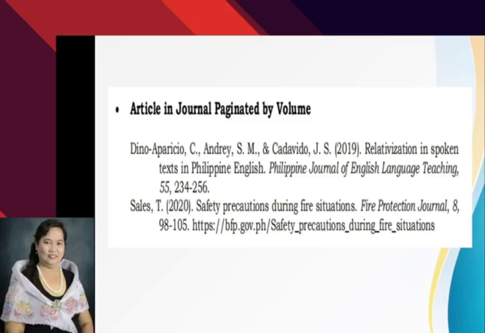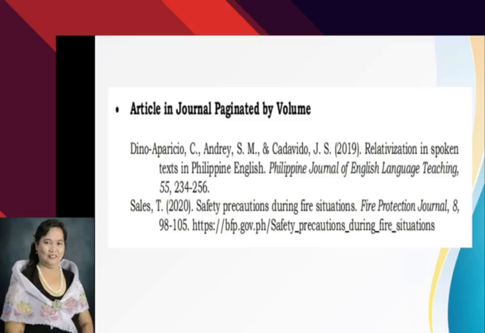HTTPS, that is the URL, colon, slash slash, www.bfp.gov.ph, slash, safety underscore precautions underscore during underscore fire underscore situations.